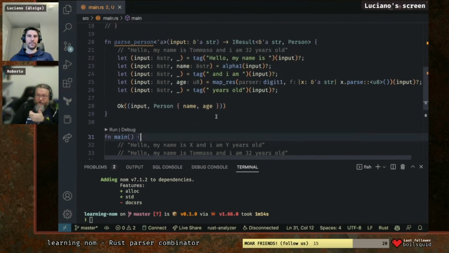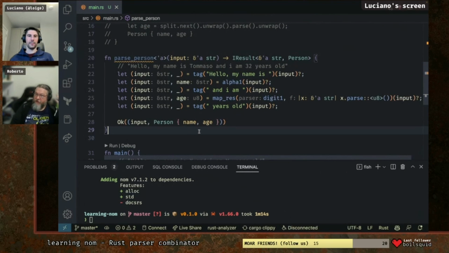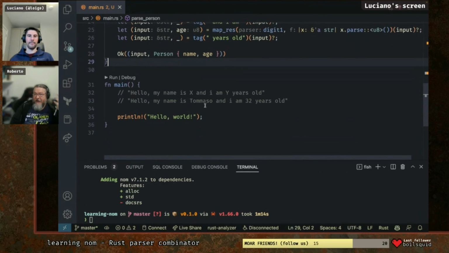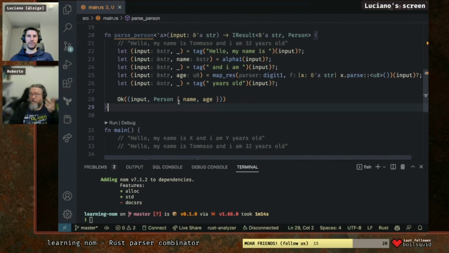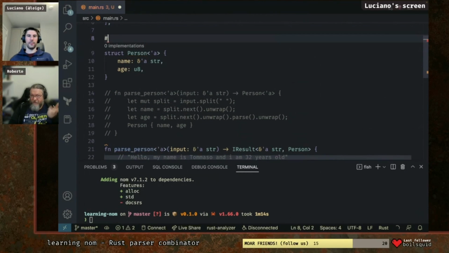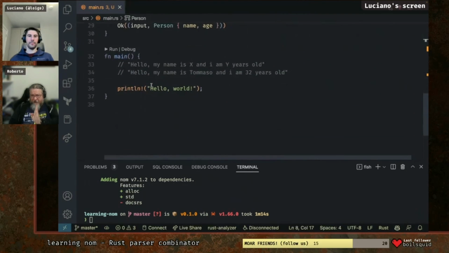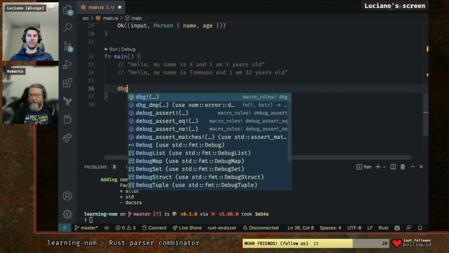Yeah, because it can error if the input is malformed or is not behaving like you expect. A regex typically just doesn't match, but it's not telling you why it's not matching. This one can tell you, okay, I was at this point, I got an error parsing a number, I was expecting a number, I got a string. Exactly. A regex is not doing that. It's just telling you, I matched nothing. Figure it out on your own why.